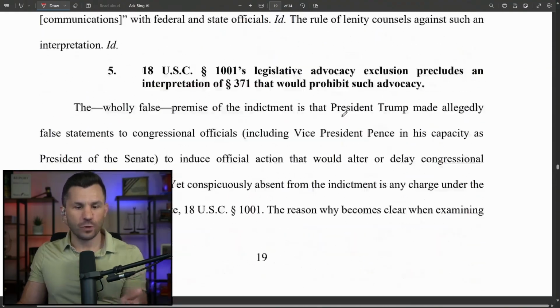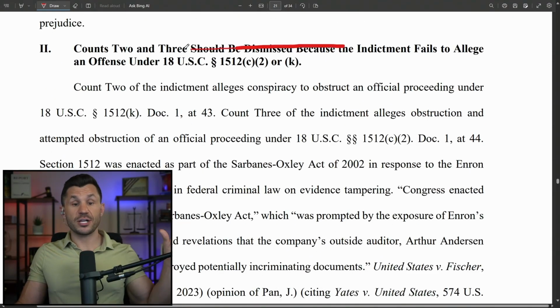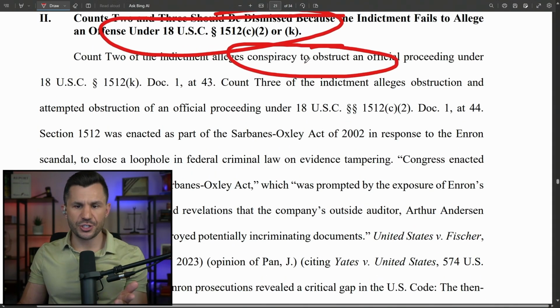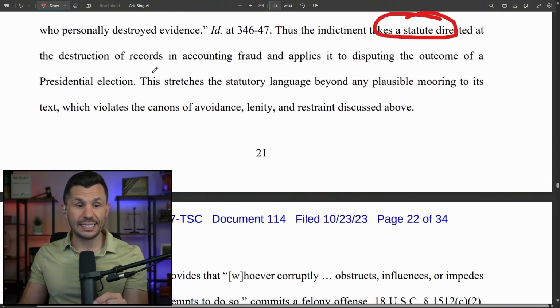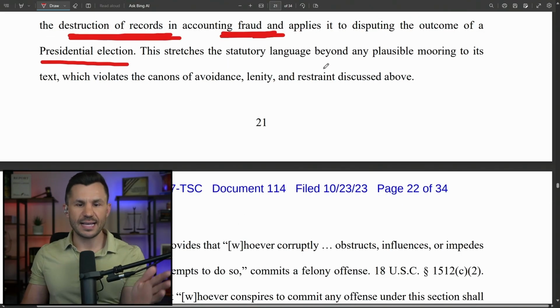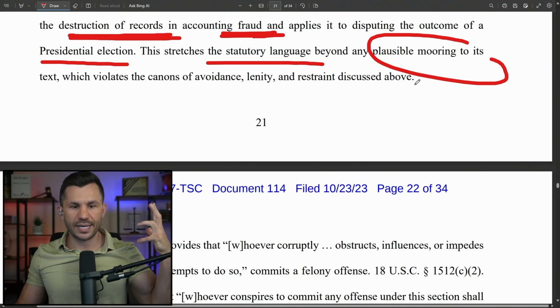They say we should have more narrow interpretations, and as we continue on, we see other sections of the code, right? So that was kind of the same framework for one section. Same thing here. They say, what about the conspiracy charge? It should also be dismissed. Here, Jack Smith and the indictment, they take a statute directed at the destruction of records for accounting fraud cases, and they apply that statute to disputing the outcome of a presidential election. This takes that statutory language and it stretches it beyond any plausible mooring to its text.